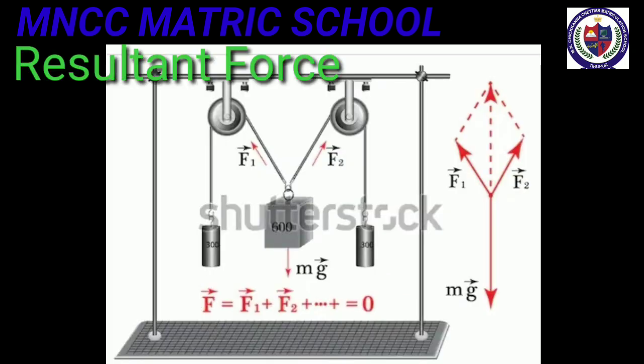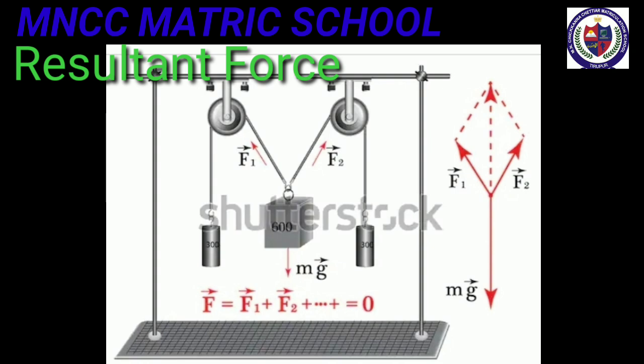Next, we move to resultant force. When several forces act simultaneously on the same body, then the combined effect of the multiple forces can be represented by a single force, which is termed the resultant force. It is equal to the vector sum of all the forces.